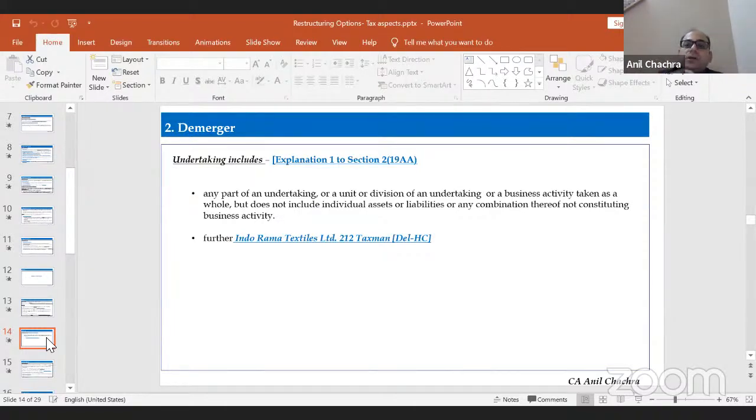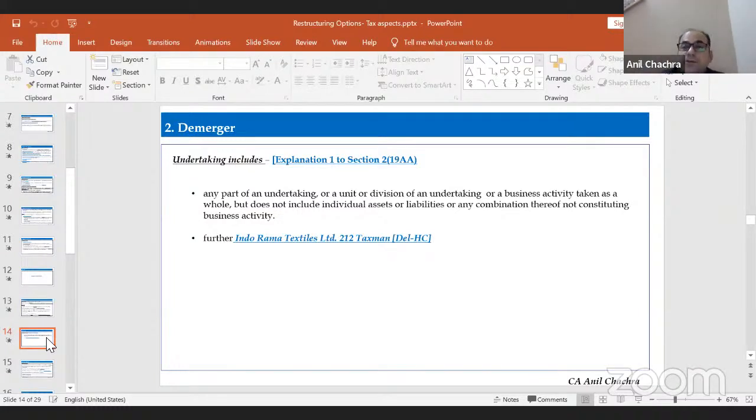The Delhi High Court in Indorama Textile Limited has defined the undertaking. The Delhi High Court held that the assets should be in the form of business activity. Business activity means that through which my business carries on. Without these assets, I can't run my business. It will be part of my undertaking.